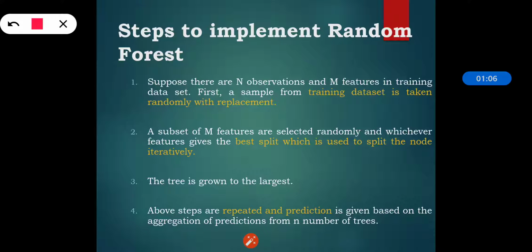Suppose that there are n observations and m features in the training data set. First, a sample from the training data set is taken randomly without replacement. Then a subset of m features is selected randomly, and whichever feature gives the best split is used to split the node iteratively.